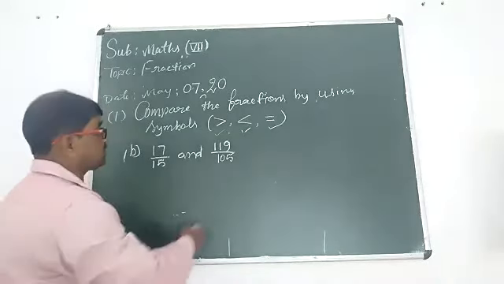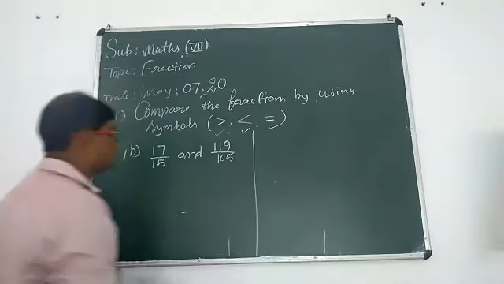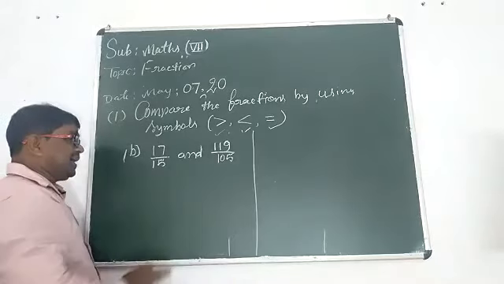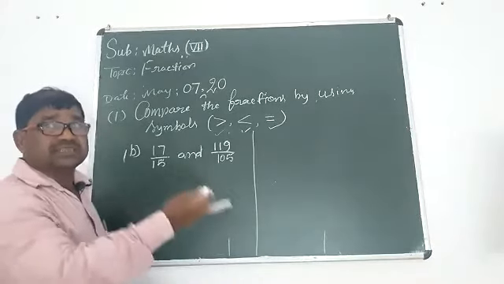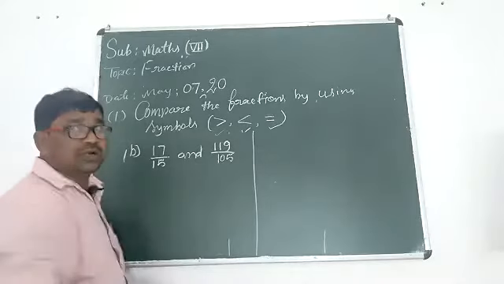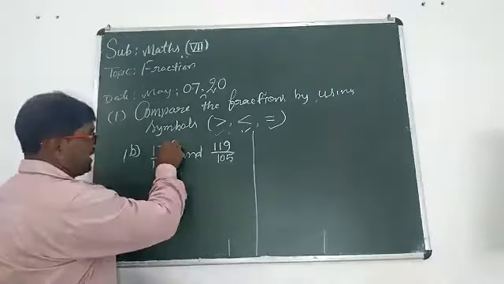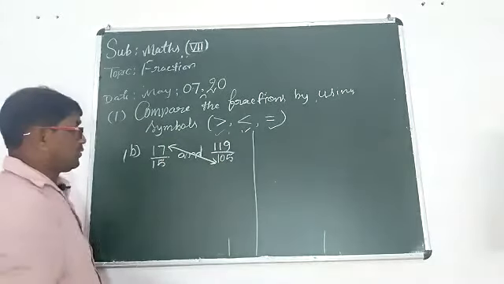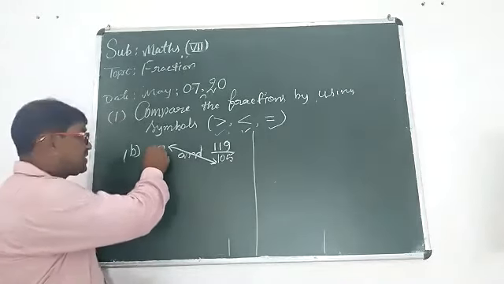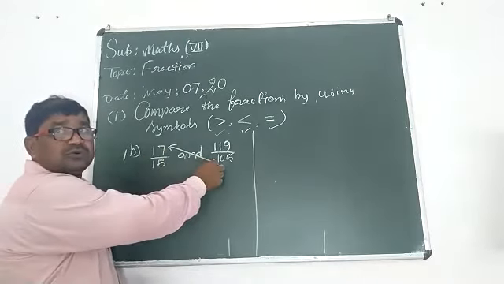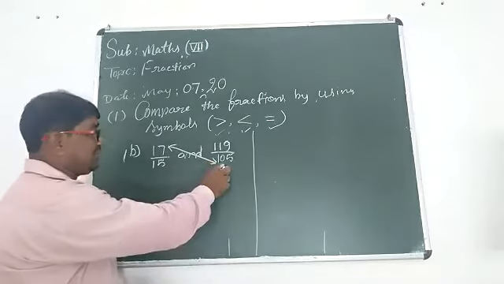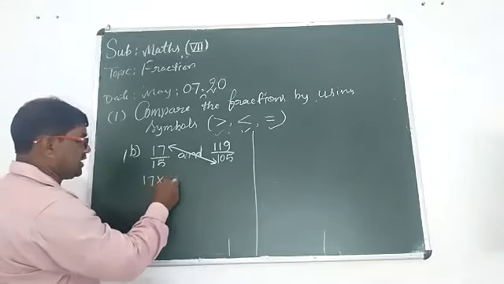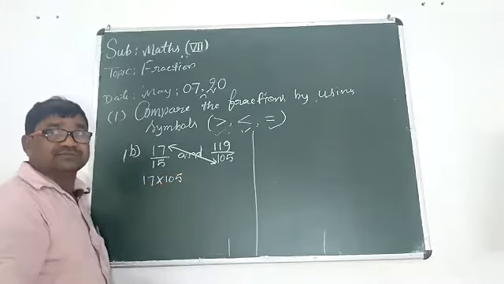It means they are in their simplest form. Now we should take the previous second method. You want to declare which one is larger, which one is smaller, or whether both are equal. So first, in the second method, the product of the numerator of the first fraction and the denominator of the second fraction: 17 multiply 105, we should write first.